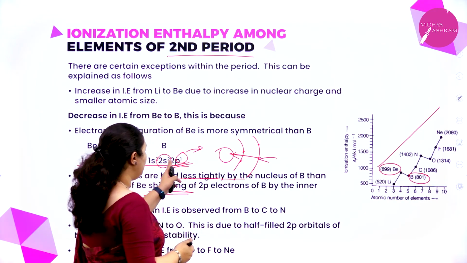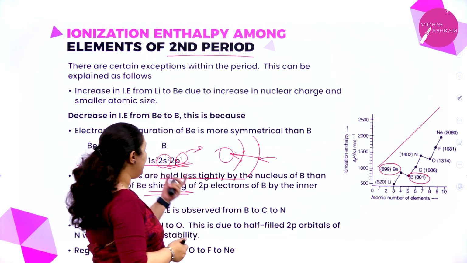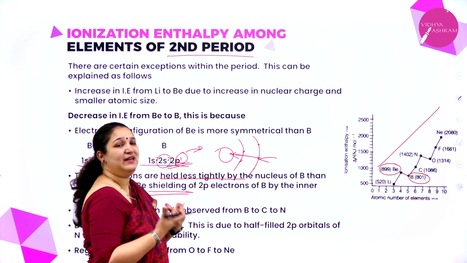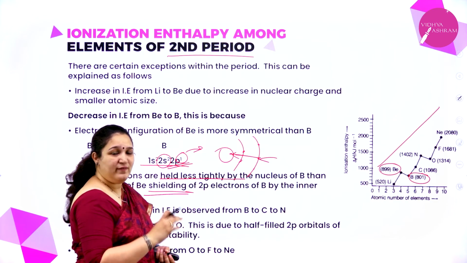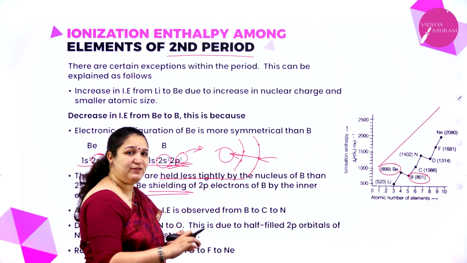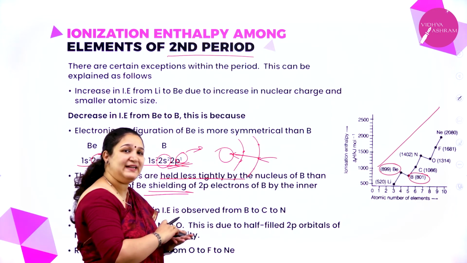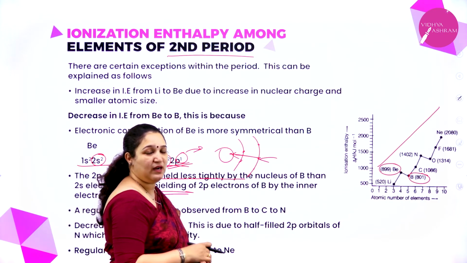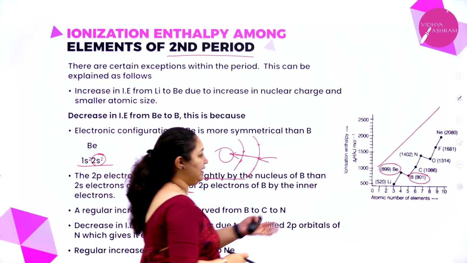And one more thing, if this electron is removed, it gets a completely filled configuration and its stability also will increase. Always remember, any element which has a completely filled orbital or a completely half filled orbital, especially a p orbital, is more stable. More again I will explain.